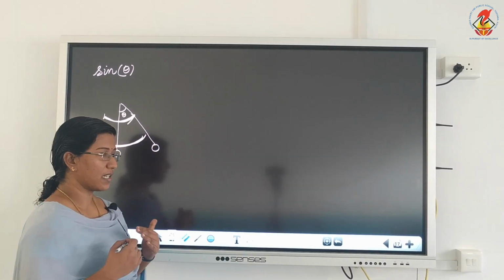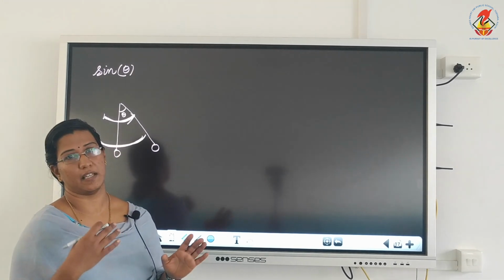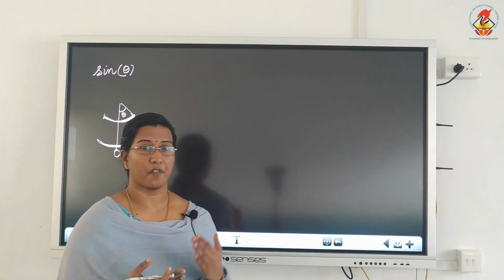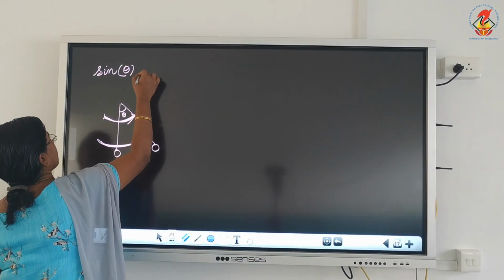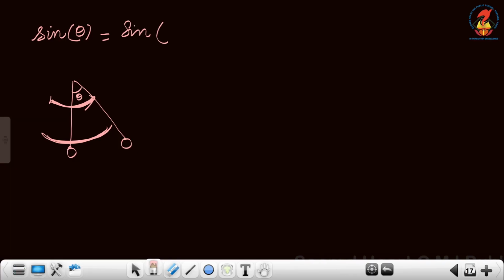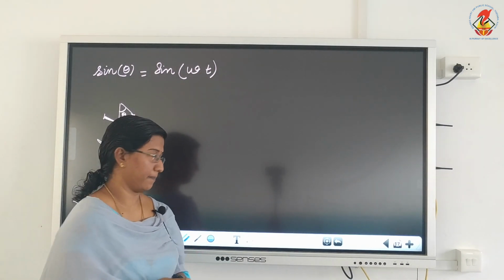Instead of angular displacement, I am going to write the equation in terms of angular velocity. We know angular velocity is the rate of change of angular displacement. So this equation can be written as sin omega t,